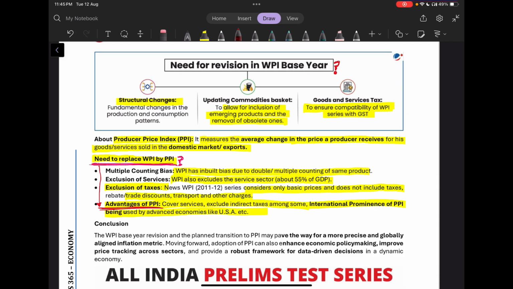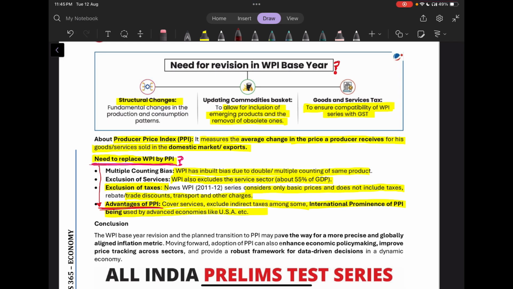WPI excludes the service sector, which has about 55% of GDP contribution. Then there is exclusion of taxes. The WPI series considers only the basic price. It does not include taxes, rebates or trade discounts given, or transport and other types of charges. So that is why we need to replace WPI by PPI.